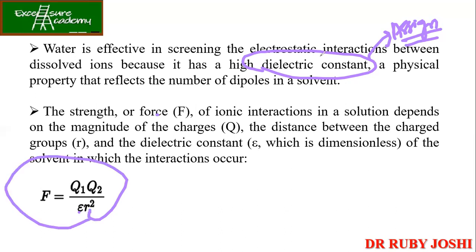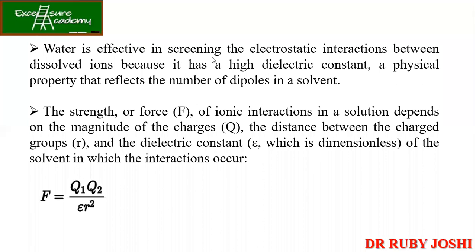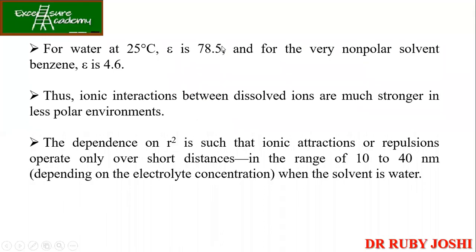So for water, epsilon is around 78.5, but in a few cases they give it as 80 to make the calculation easy. But even though I have given the value here, you need to understand what the term dielectric constant means. You should be able to explain the definition along with an example. Whereas the dielectric constant for benzene is 4.6.